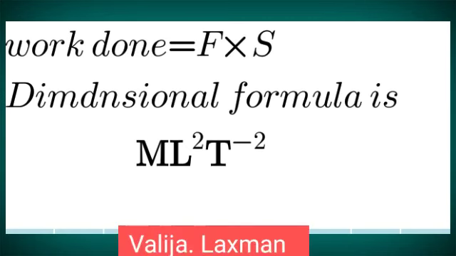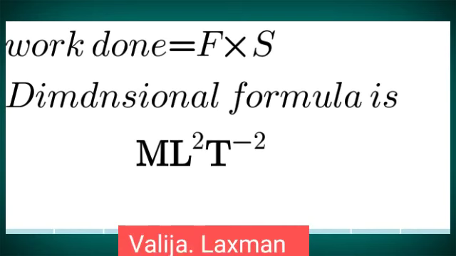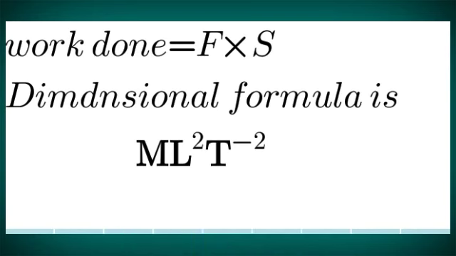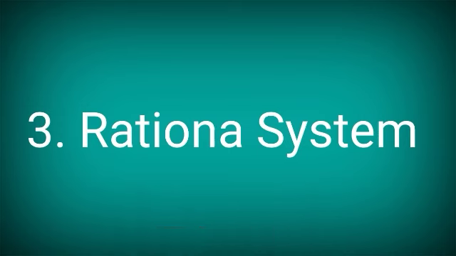Again, we are able to express the work done in terms of fundamental quantities. So this is a basic system in which any derived quantity can be obtained by simple multiplication or division of fundamental quantities without using any numerical values. That's why it is treated as a coherent system.